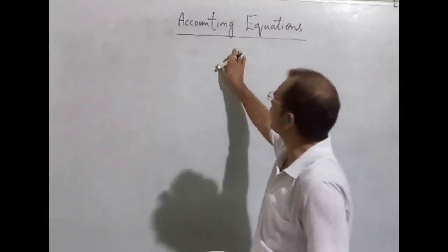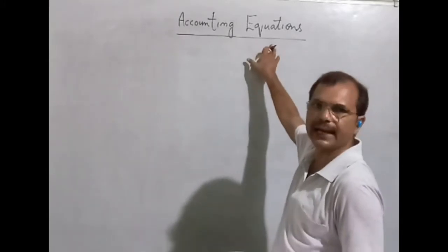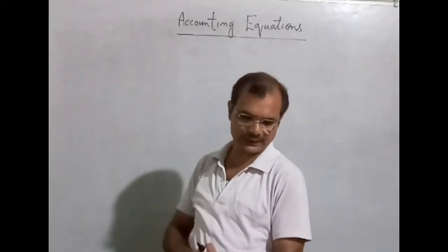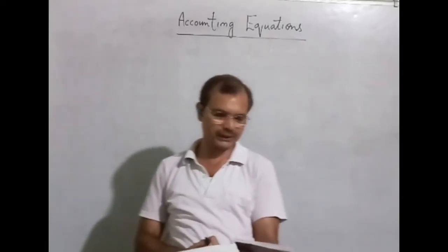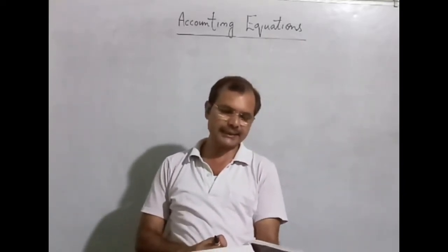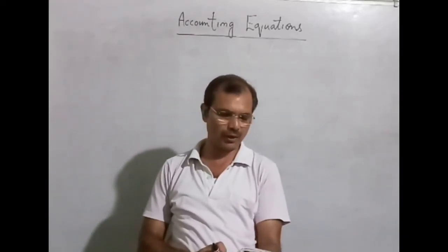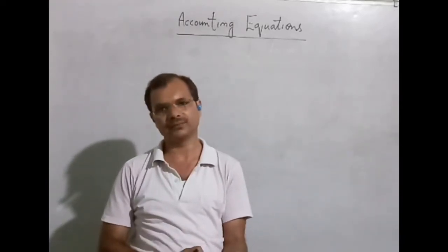This is very important. The name of this chapter is Accounting Equation. Okay, first of all, we should understand accounting equation signifies that the assets of a business are always equal to the total of capital and liabilities.